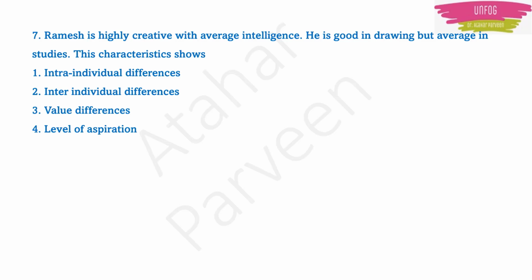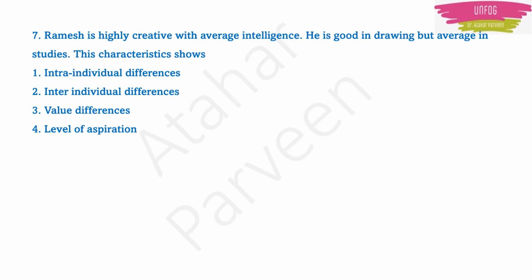Next question. Ramesh is highly creative with average intelligence. He is good in drawing but average in studies. This characteristic shows. So they are talking about a student Ramesh who is highly creative and has average intelligence. He is good in drawing but he is average in studies. See, highly creative means he is good in drawing, and average intelligence means he is average in studies. So this characteristic shows what?